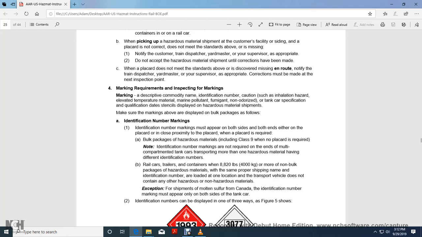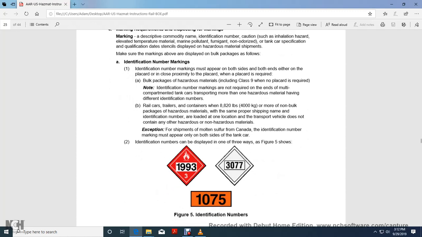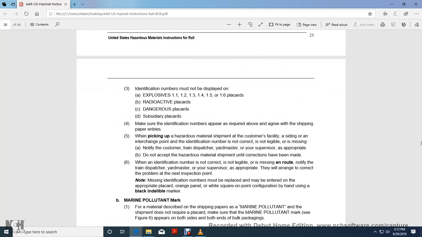Exemption for shipments of molten sulfur from Canada. The identification number marking must appear on both sides of the tanker car. The identification number can be displayed in one of three ways; see figure 5. And then the identification number may not be displayed with explosive 1.1, 1.2, 1.3, 1.4, 1.5, 1.6.